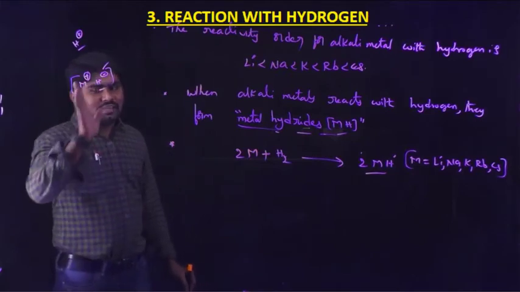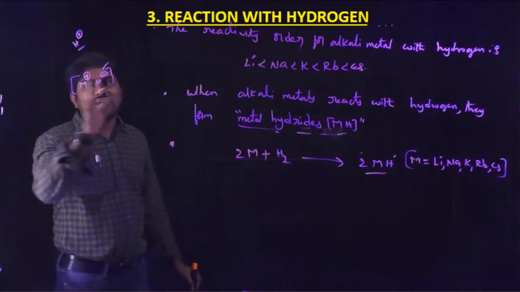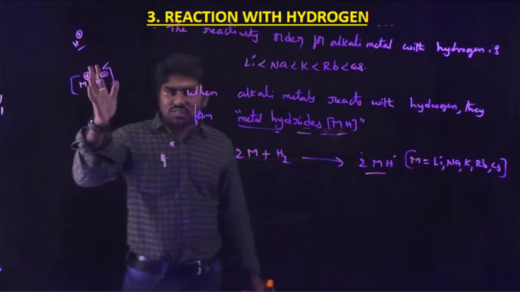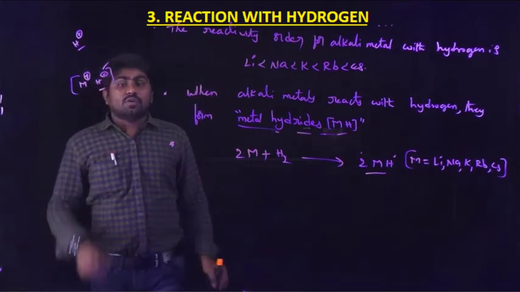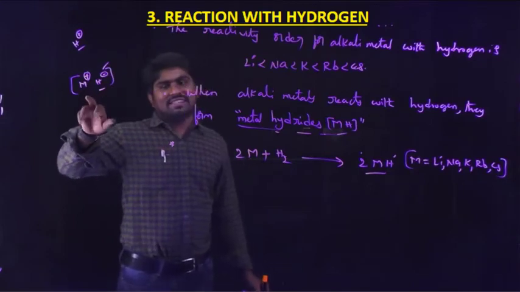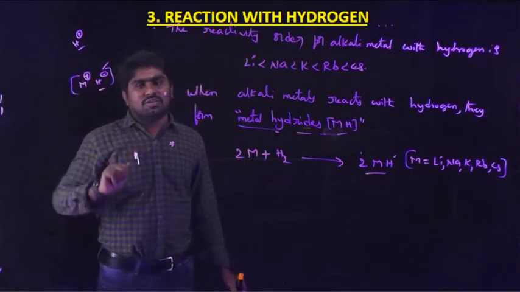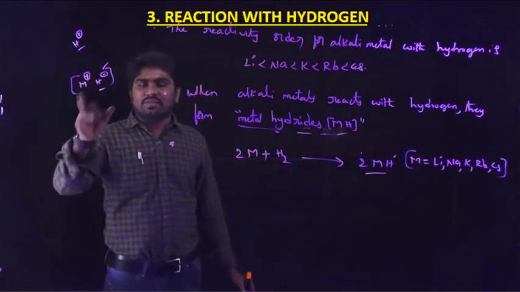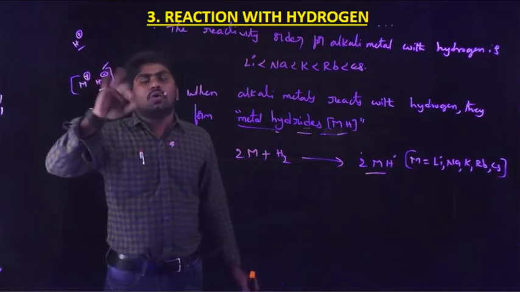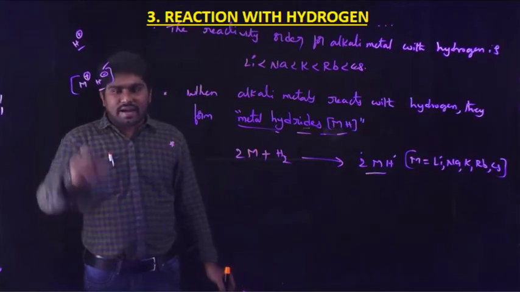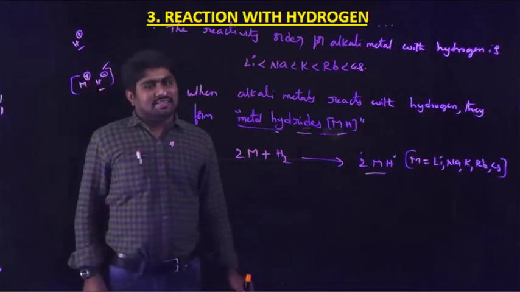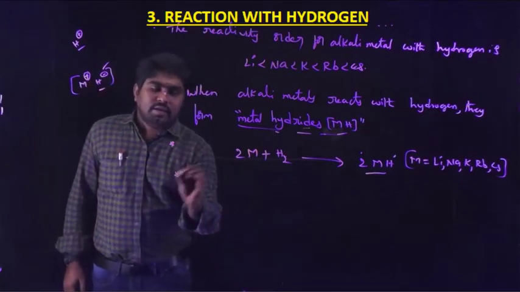In MH or metal hydrides, the metal atom always has a positive charge and the hydrogen atom always has a negative charge. Because of the electronegativity difference, generally metals are highly electropositive and hydrogen, when compared with metal atoms, is more electronegative. That's why hydrogen exists as H minus.